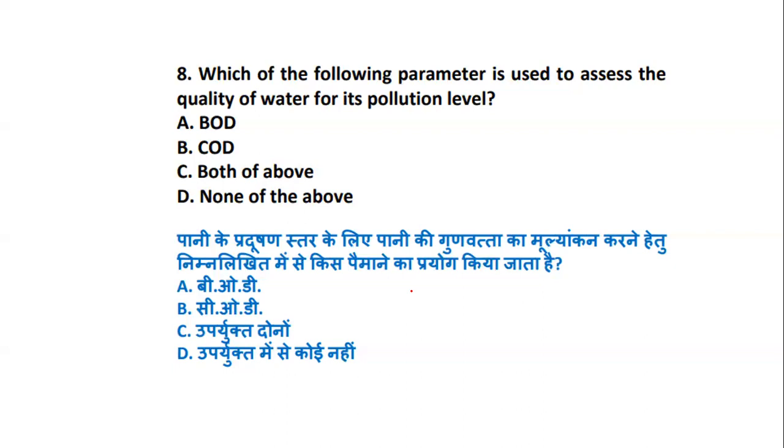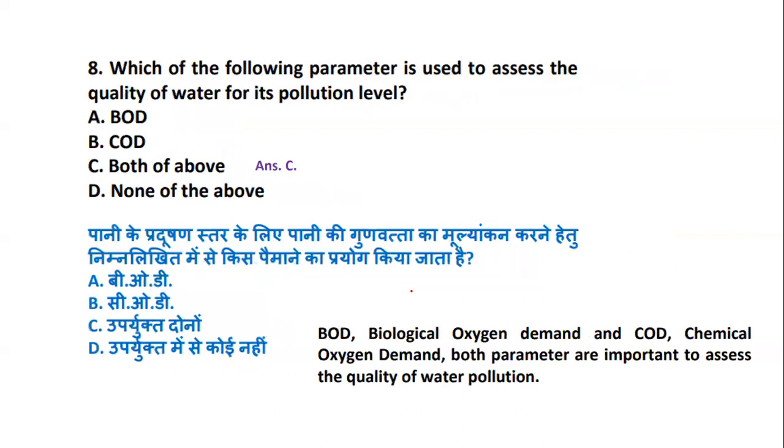So we have already done BOD, and now we have COD, that is, chemical oxygen demand. But out of these, which is the parameter used to assess the quality of water for its pollution level? Yes, it is definitely both of the above. Not only BOD, that is, biological oxygen demand, but also the chemical oxygen demand. Both are parameters which are used to assess the quality of water pollution, and both will help to assess the quality of water for its pollution level.